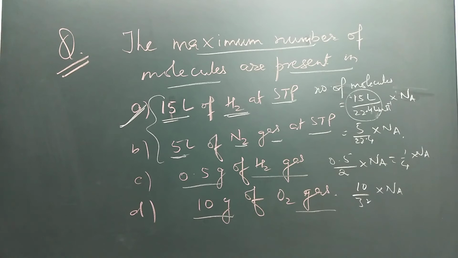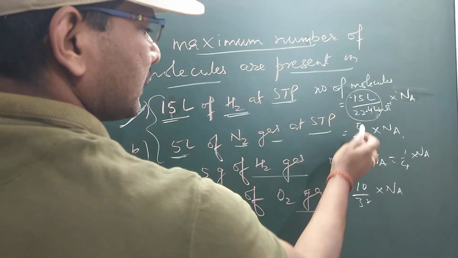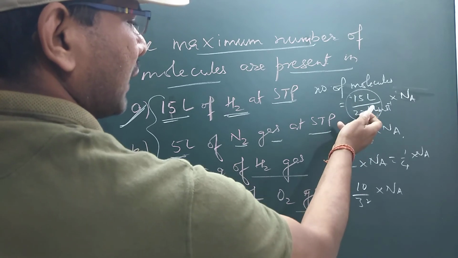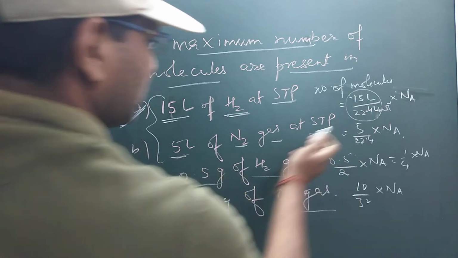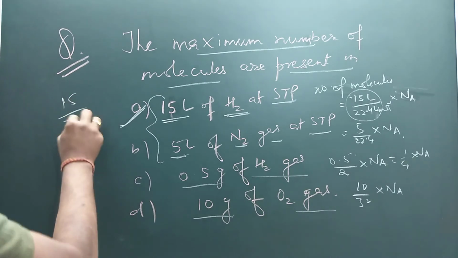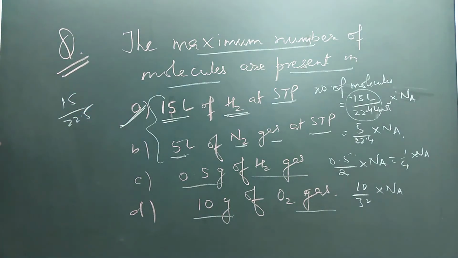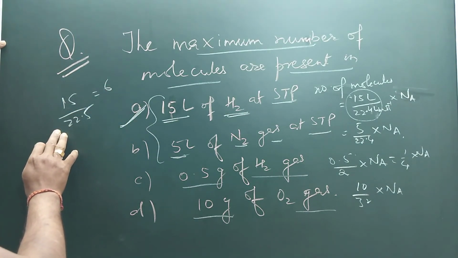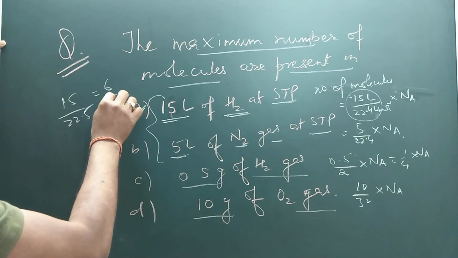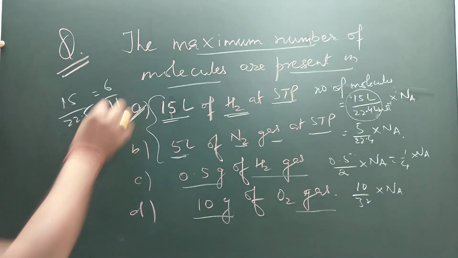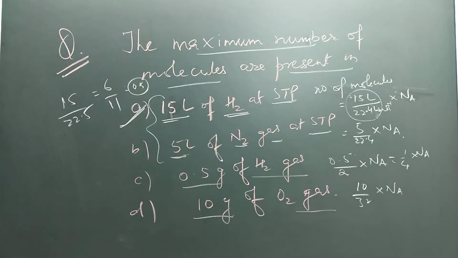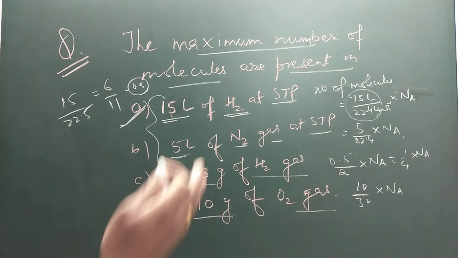So you can do it like this. If you take approximately 22.5 also, 15 by 22.5, it will be approximately 0.6, not exactly 0.5.